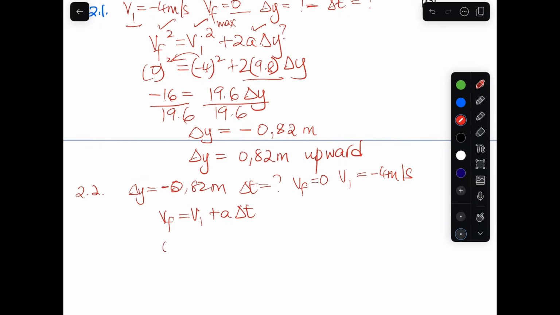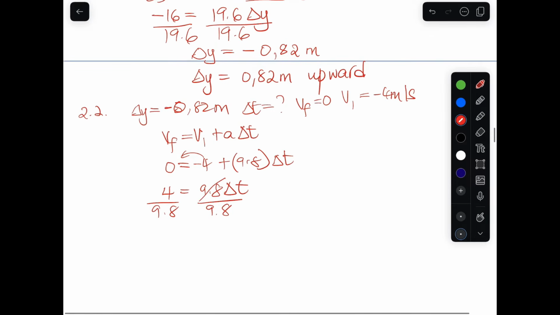So the final velocity there is 0, initial is negative 4, plus the acceleration is positive 9.8, and we are looking for time. So we transpose this to that side, it will be 4 equals 9.8 change in t, and we're going to divide by 9.8 on both sides. So change in t is 4 in the calculator, divided by 9.8, it's 0.41 seconds. I guess there's another way to calculate that.